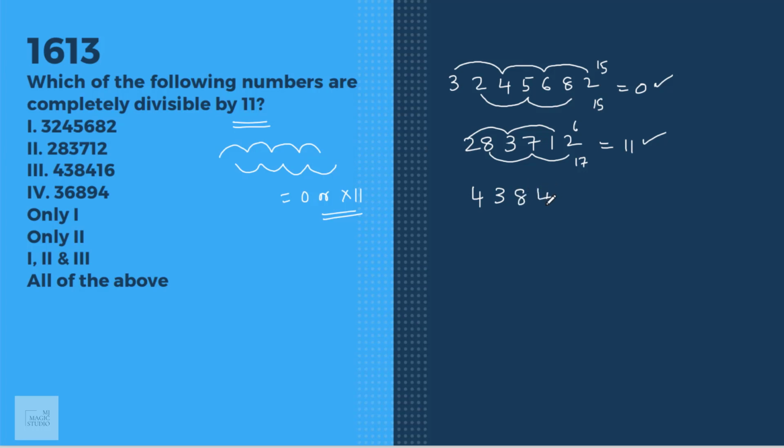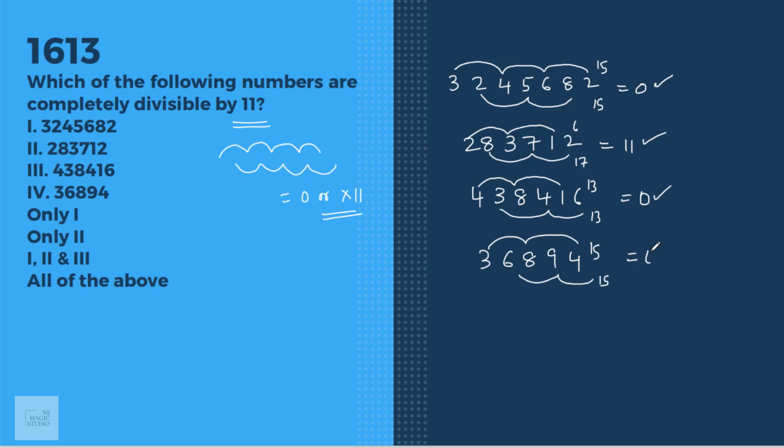4, 3, 8, 4, 1, 6. 4 plus 8 is 12. 12 plus 1 is 13. 3 plus 4 plus 6 is 13. 13 minus 13 is 0. This is also divisible by 11. 3, 6, 8, 9, 4. 11 plus 4, 15. And 6 and 9 is also 15. 15 minus 15 is 0. Fourth number is also divisible by 11. That means all of the above, option D fits in, are divisible by 11.